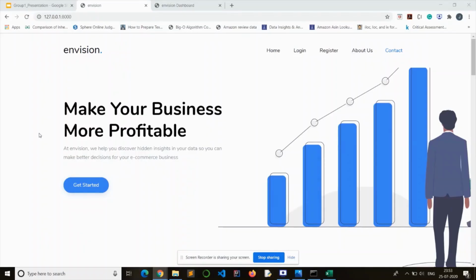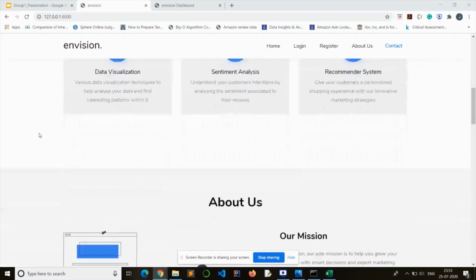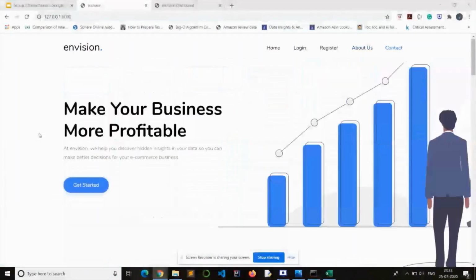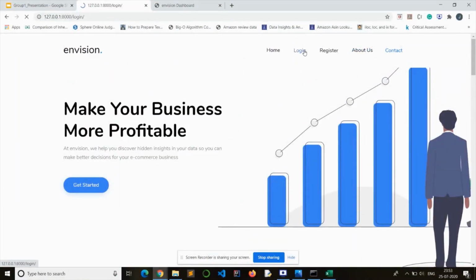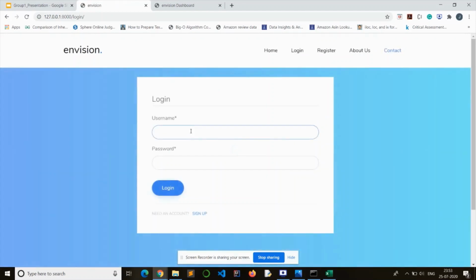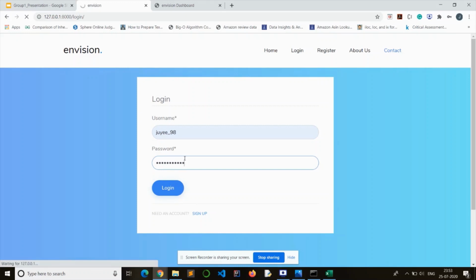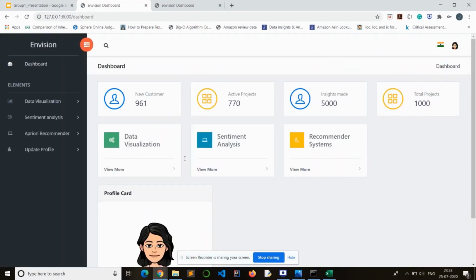This is the demo of our business intelligence dashboard, Envision. This is the landing page. I will be logging in as a test user. Once I log in, I am redirected to the dashboard. As discussed before, these are the three features that we will be providing to the user. We will go through these features one by one.